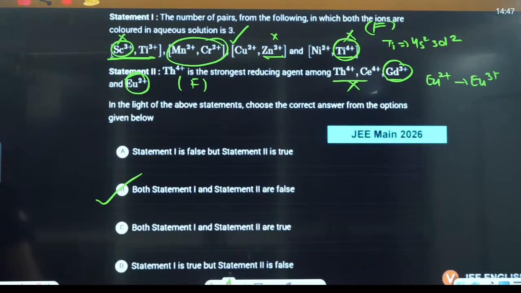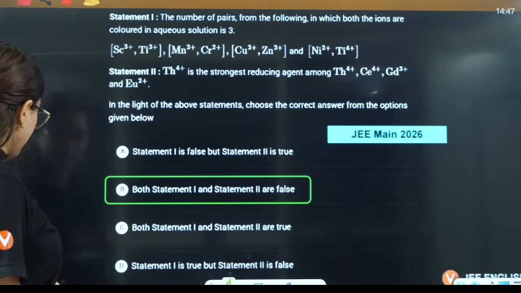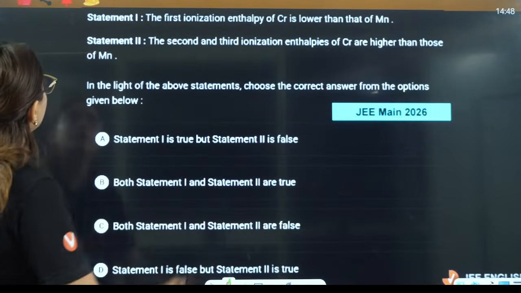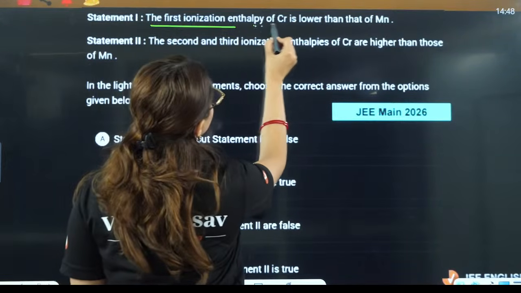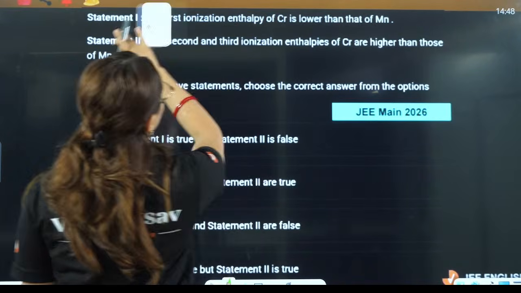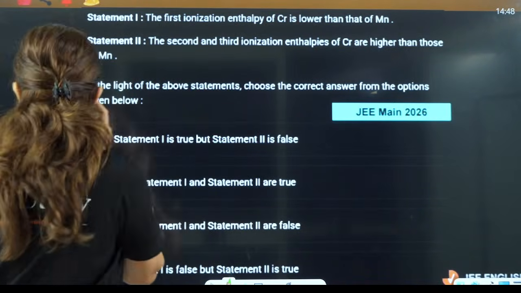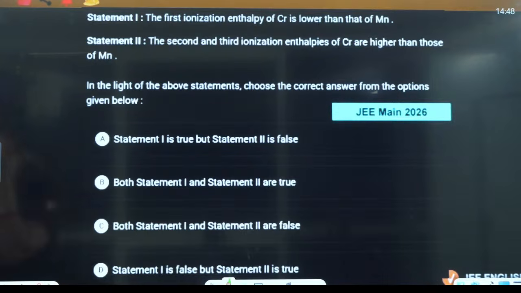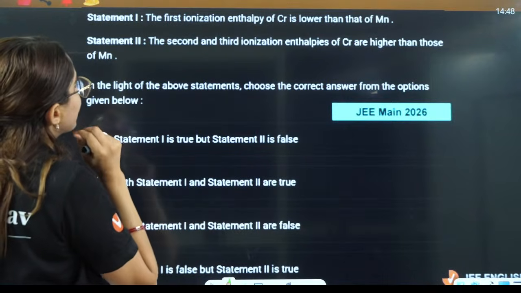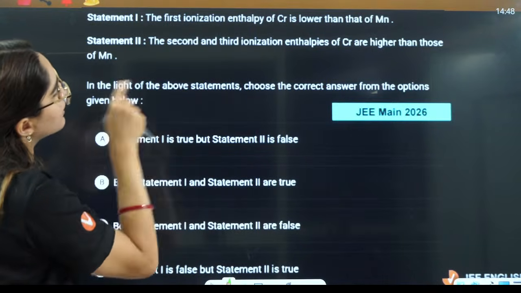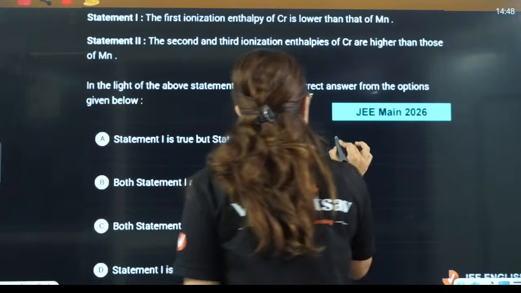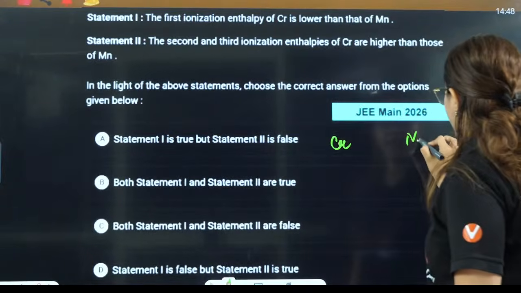Right? Okay. Next question: the first ionization enthalpy of chromium is lower than that of manganese. See, you have to look at it this way. This is chromium, this is manganese.